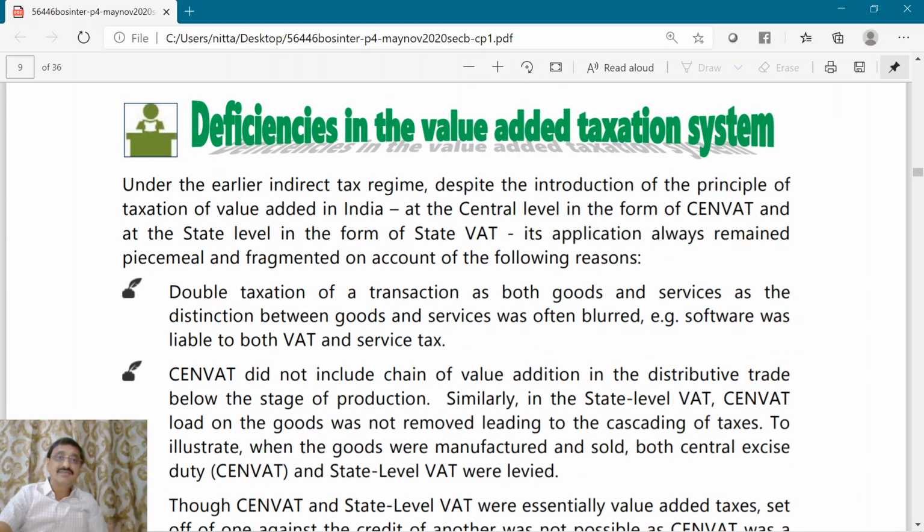So, what were the deficiencies? Double taxation of transactions is one of the deficiencies. I will tell you what it is. Let us take the example of software.